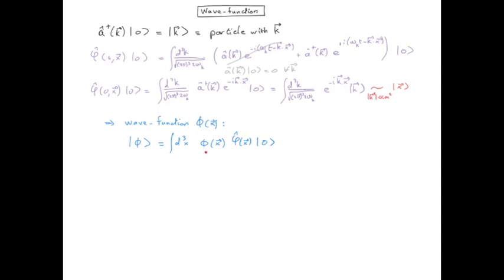And that's just a number which is our amplitude of probability to find the particle in x. That's our wave function, and by coherently summing these amplitudes of probability, we get the state for one particle. So that's a one particle state. That's a state of a field.